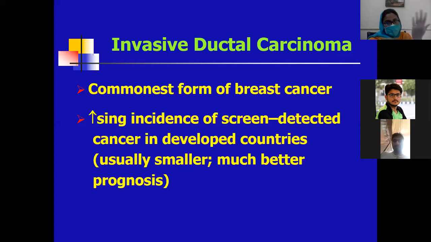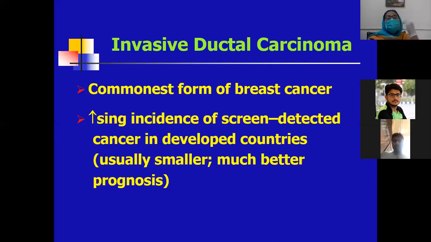Then we discussed LCIS. LCIS is lobular carcinoma in situ, in which small uniform cells are present in the lobule with intact basement membrane. Now we start our new topic, invasive ductal carcinoma, in which there is invasion of malignant cells through the basement membrane into the stroma.